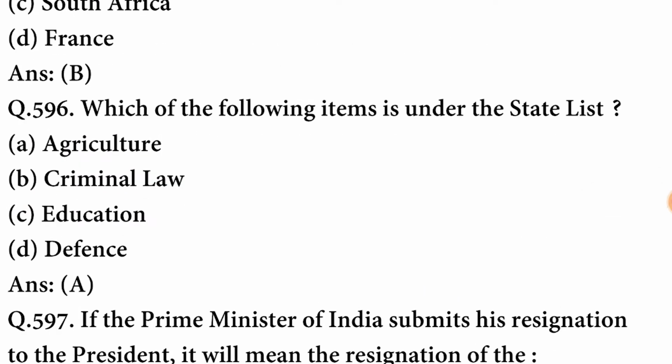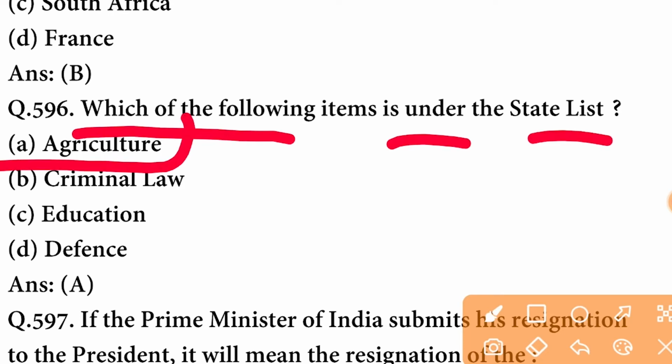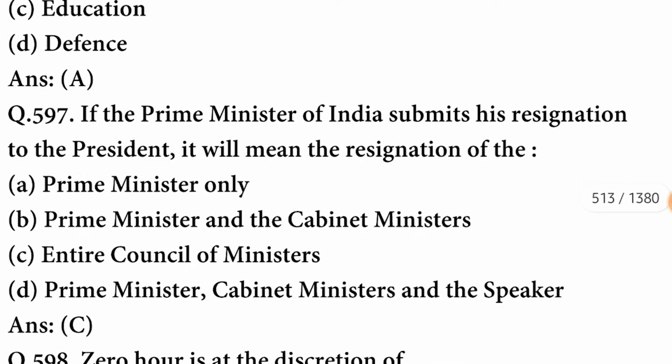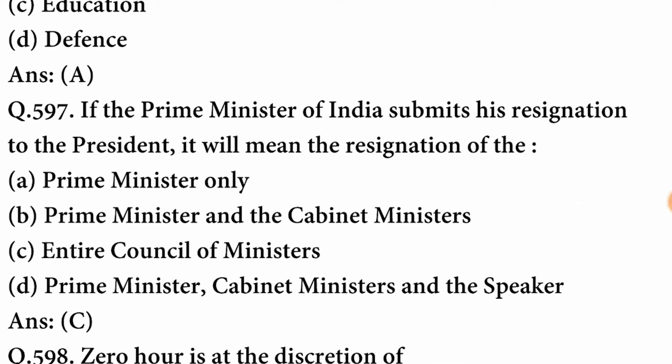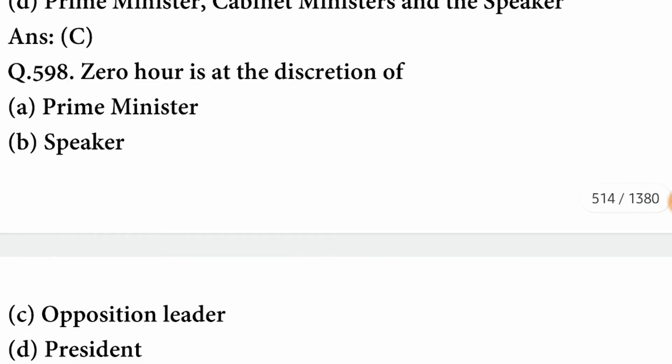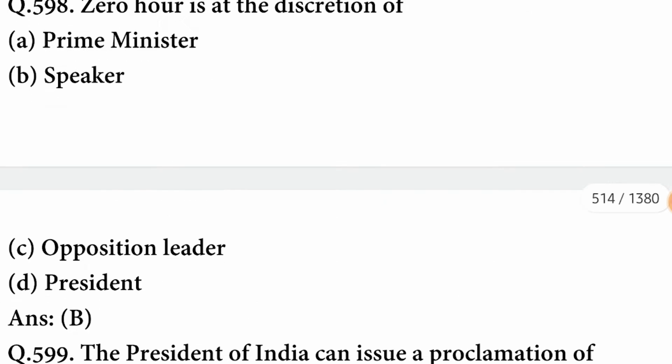Which of the following items is under the state list? The item that is under the state list is agriculture. A option is correct here. Next question. If the Prime Minister of India submits his resignation to the President, it will mean the resignation of the entire Council of Ministers. C option is correct. Zero hour is at the discretion of Speaker.